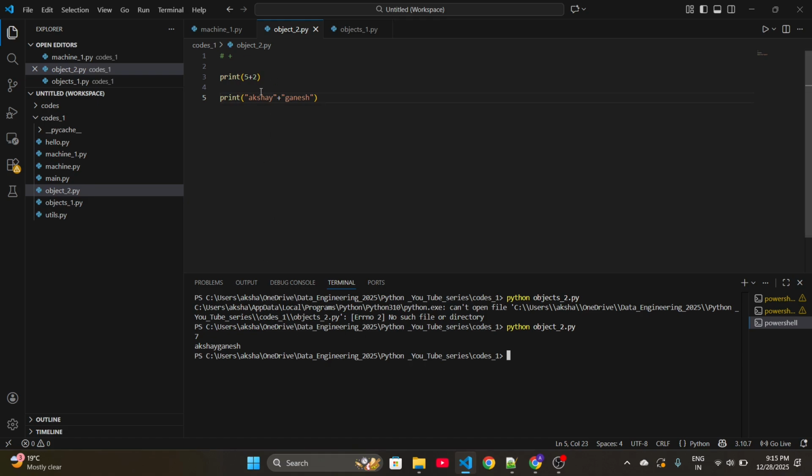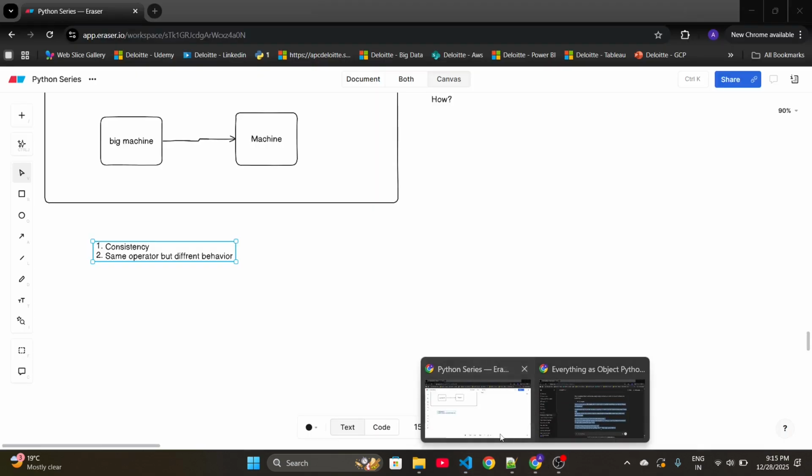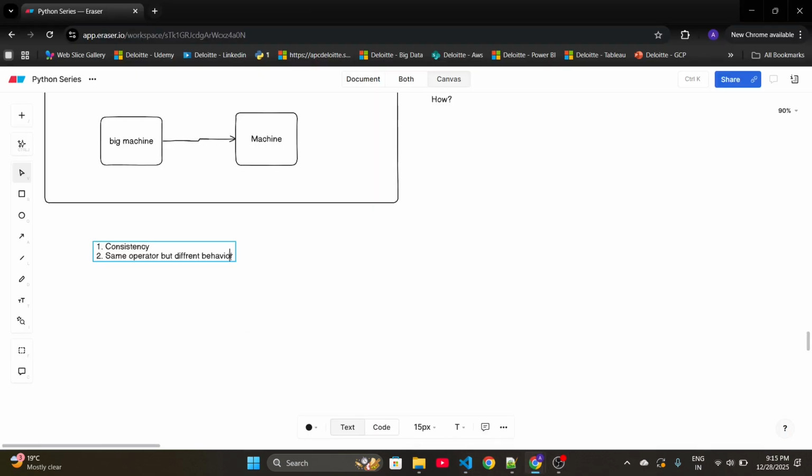See, when we pass numbers, it performs the sum. But when I pass two strings, it does the concatenation. Python identifies the first as an object of class integer, so it performs the addition. But when we pass strings, it identifies them as objects of class string and does the concatenation. This behavior is possible because everything is treated as an object in Python.